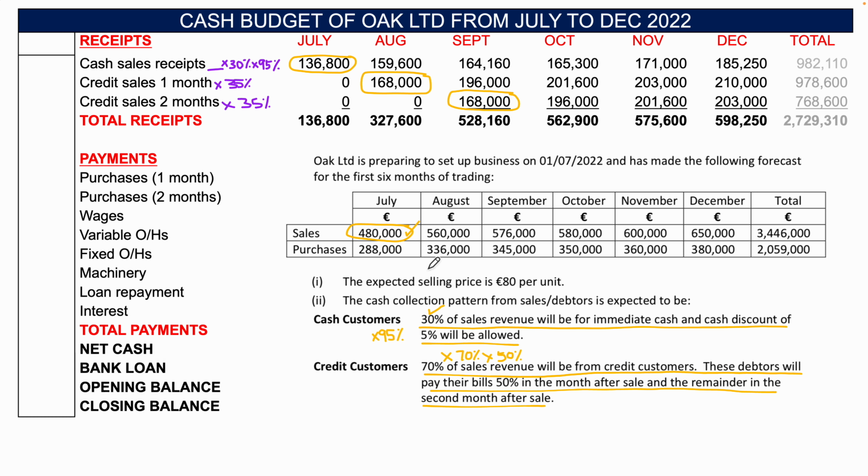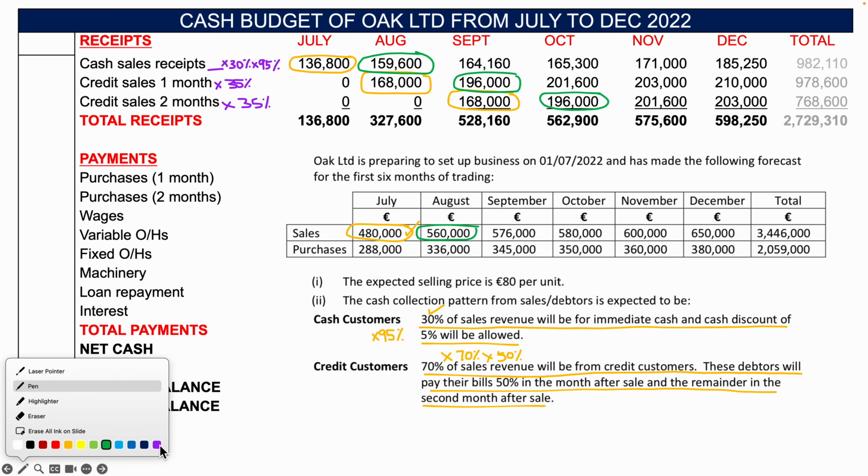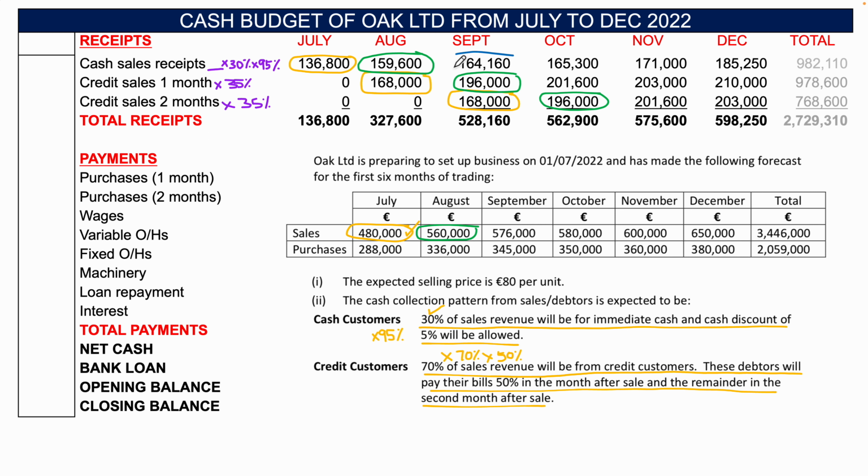So it's very time consuming on the calculator. You find H1 people making mistakes because it'd be very easy to leave out a zero, or to change figures around, or write them in the wrong places. I would suggest, if you have a black and a blue pen, that you write one of the months' figures in blue. See here, I'm circling this in blue, and then the next time you could write the next one in a different color, just so that they stand out for you. So that is how we would do the cash sales.